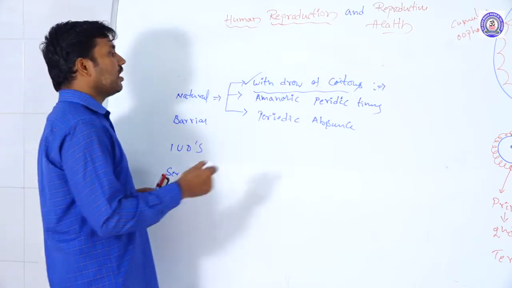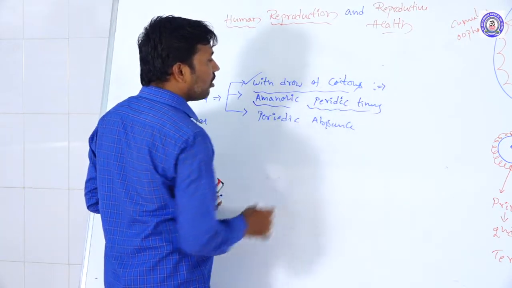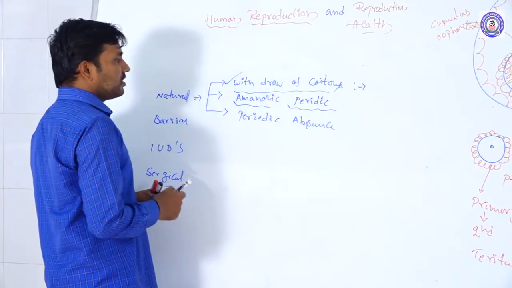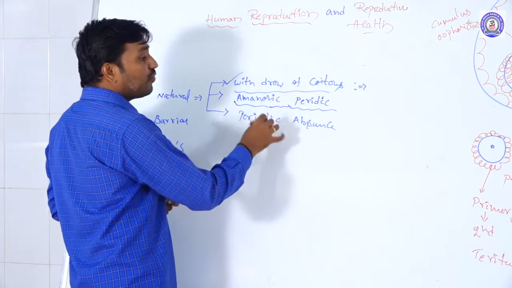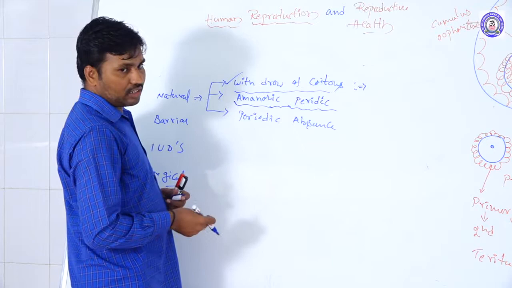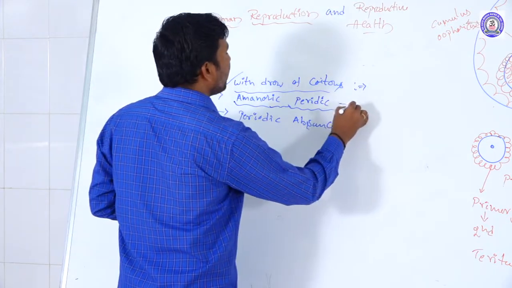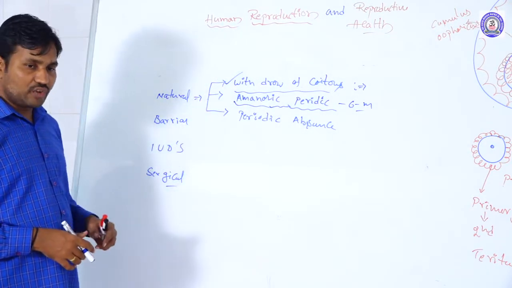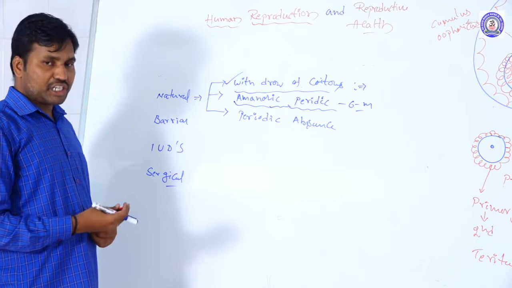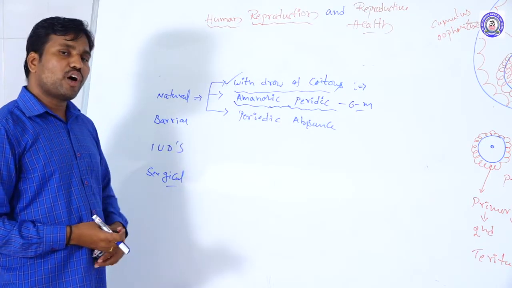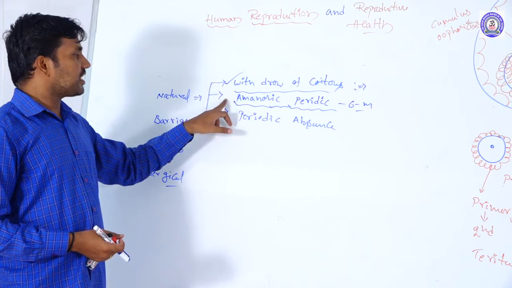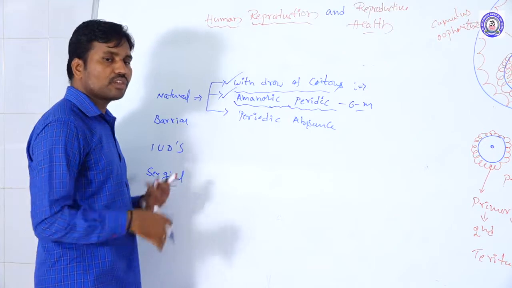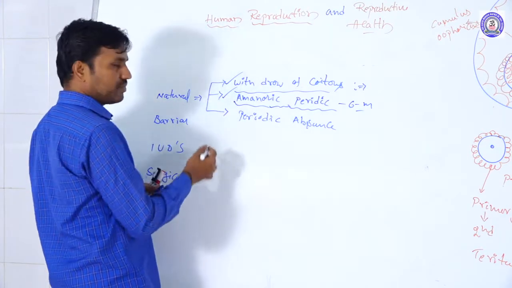Next, lactational amenorrhea. After the birth of the baby, for approximately 6 months during the lactation period, ovules are not produced in the female. So even if sexual intercourse occurs at this time, there is no possibility of fertilization. That is another natural method.